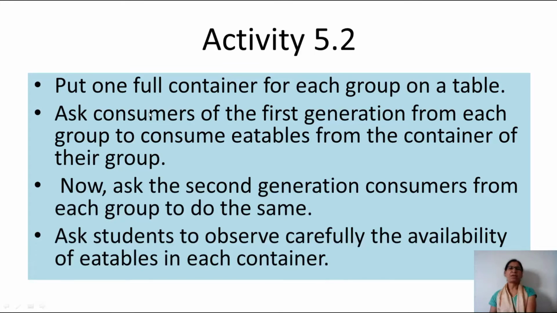After this, put one full container for each group on a table. Ask consumers of the first generation from each group to consume eatables from the container of their group. Now, ask the second generation consumers from each group to do the same. Ask students to observe carefully the availability of eatables in each container.